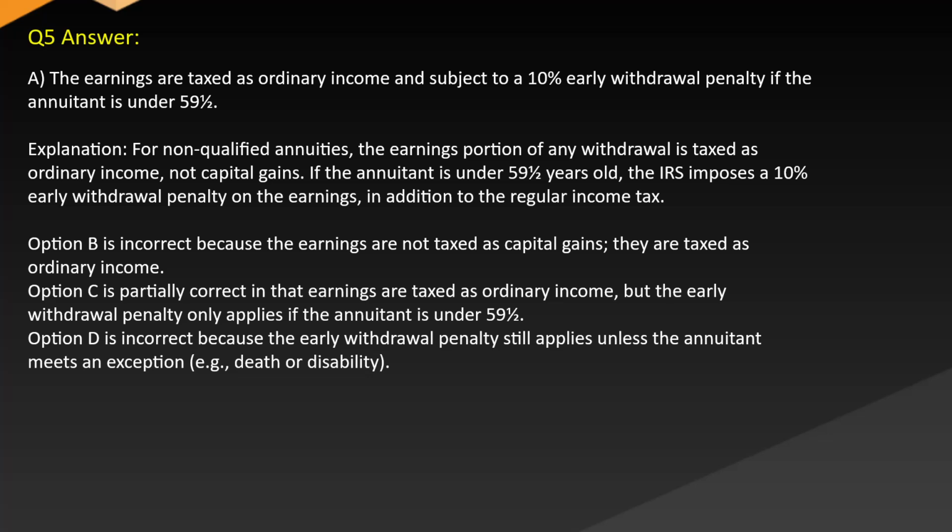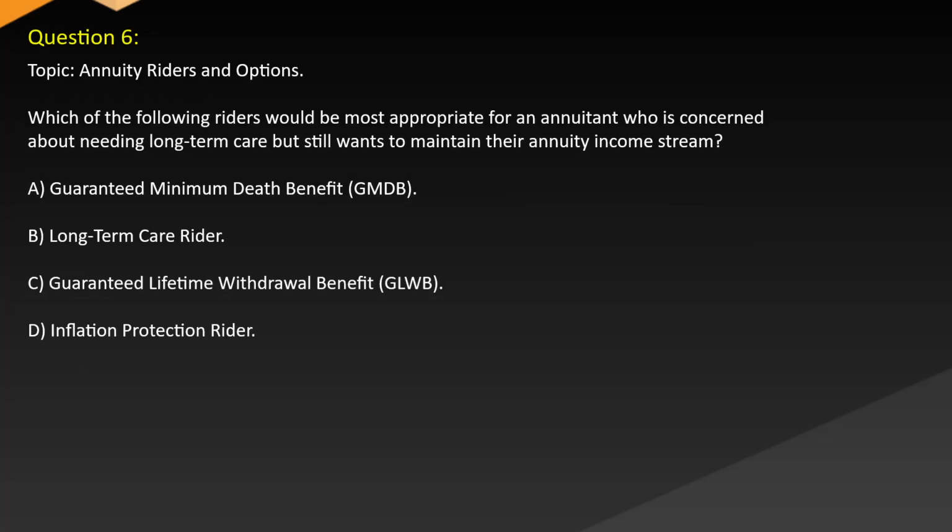Option B is incorrect because the earnings are not taxed as capital gains, they are taxed as ordinary income. Option C is partially correct in that earnings are taxed as ordinary income, but the early withdrawal penalty only applies if the annuitant is under 59½. Option D is incorrect because the early withdrawal penalty still applies unless the annuitant meets an exception, e.g., death or disability. Question 6. Topic: Annuity riders and options.